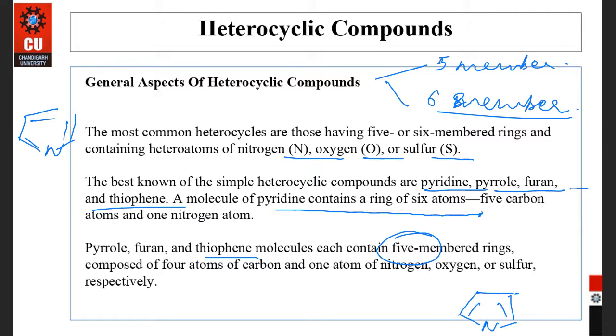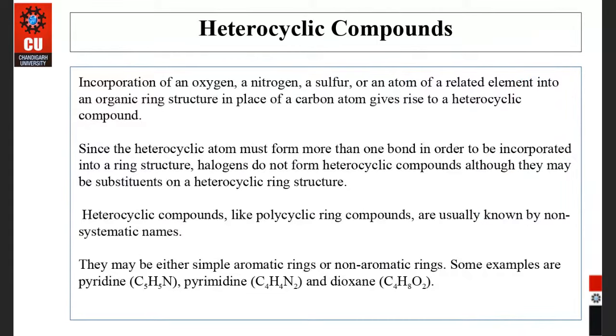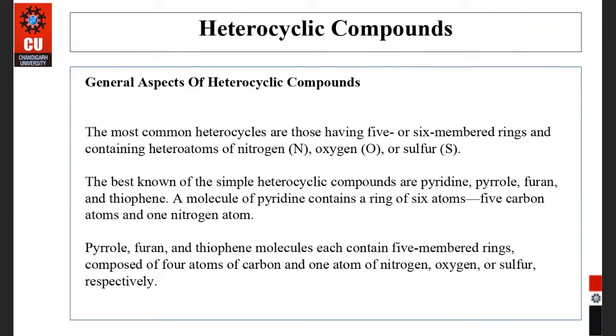So one of the classifications is in this way: 5-membered, 6-membered, meaning the size of the ring.